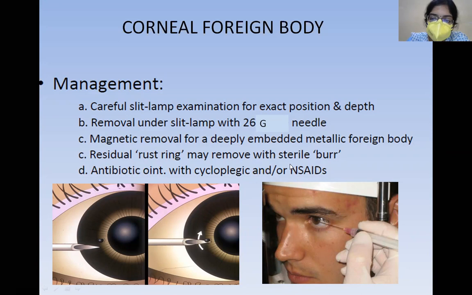Now, suppose the foreign body is slightly deeply embedded, then you can use a handheld magnet for removal of the foreign body. Sometimes, especially with iron foreign bodies, there is a rust ring involved.